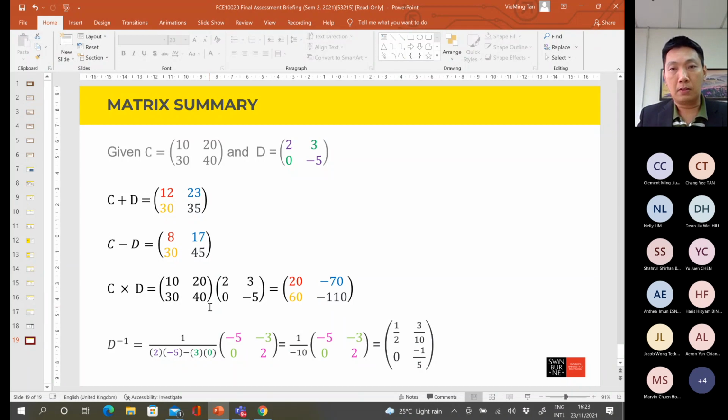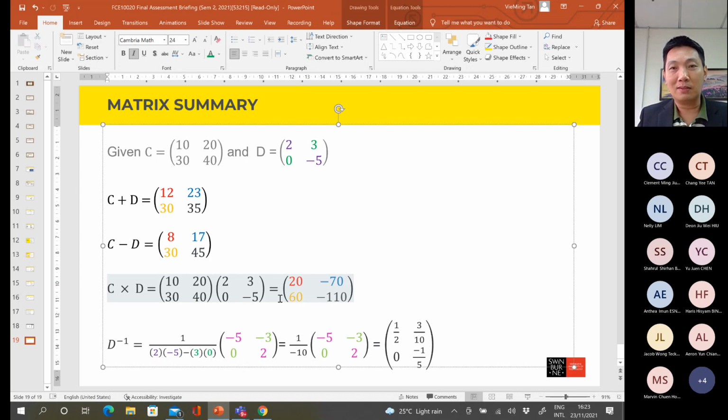How to get this 20? 20 is 10 multiplied by 2 plus 20 multiplied by 0. 10 multiplied by 2 is 20, plus 20 multiplied by 0 is 0, so the answer is 20. Do you want me to show the workings? Do you know how to get 20? I think you can try, and if you have a problem, you can email me. I just give you the final answer. You can try again to see whether you can get this answer.